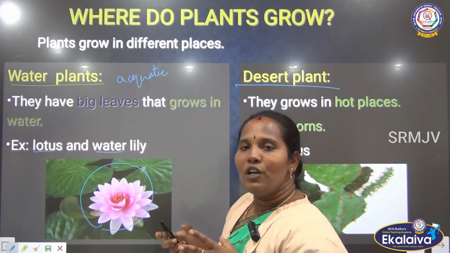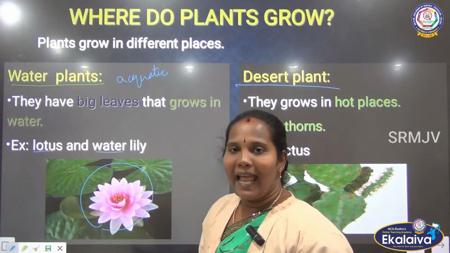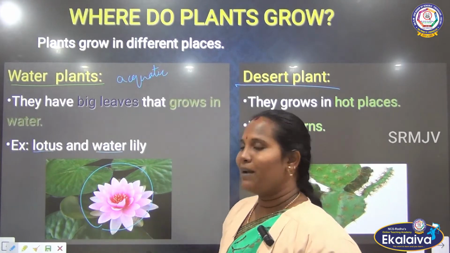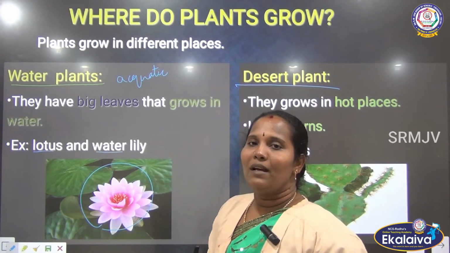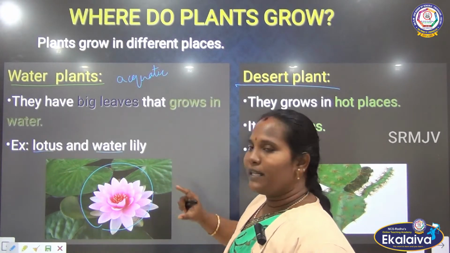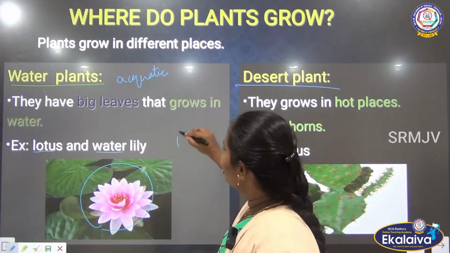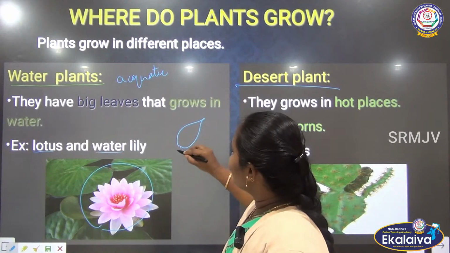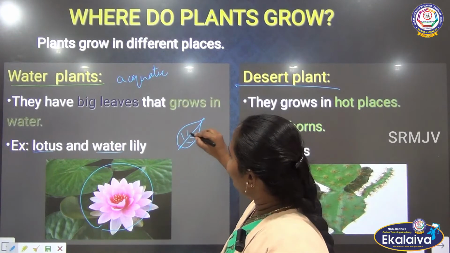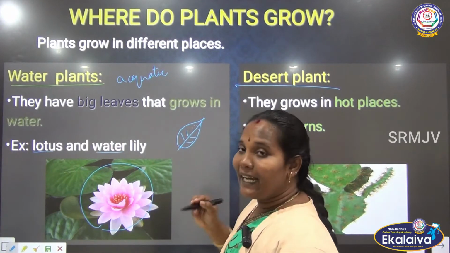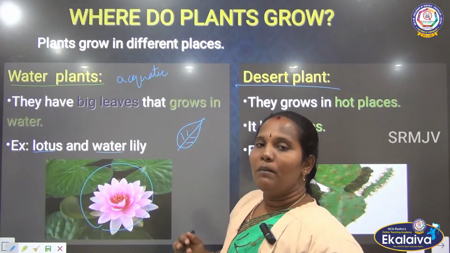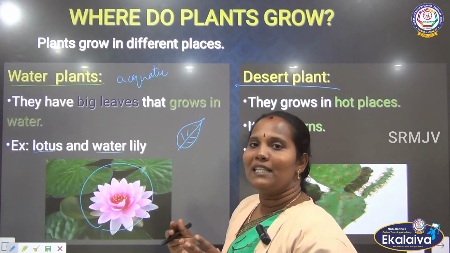What is the special feature compared to land plants? Usually water plants have a stem, and as usual they have leaves, and the leaf has stomata. The leaf has many tiny holes called stomata, which are used for the respiration process.